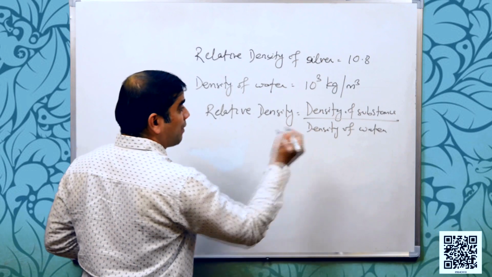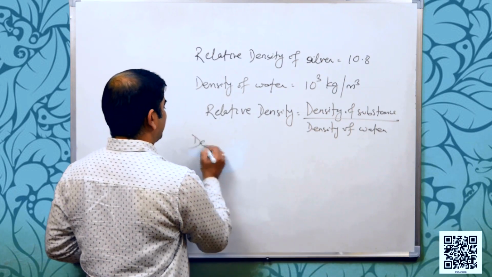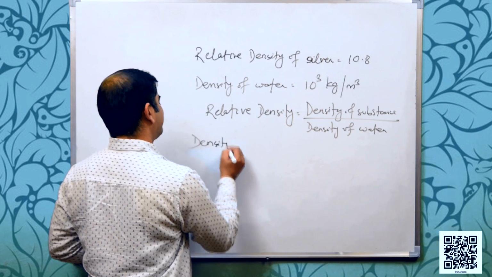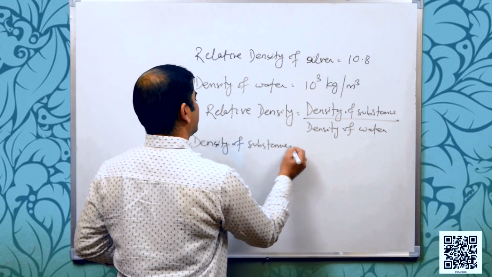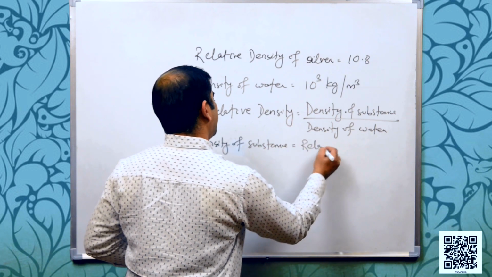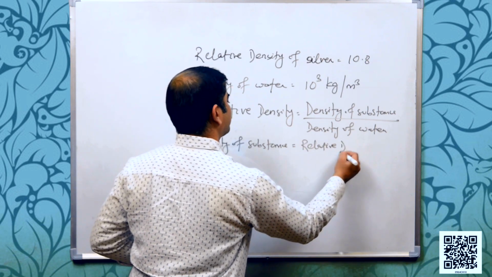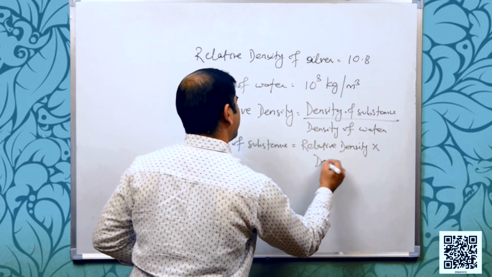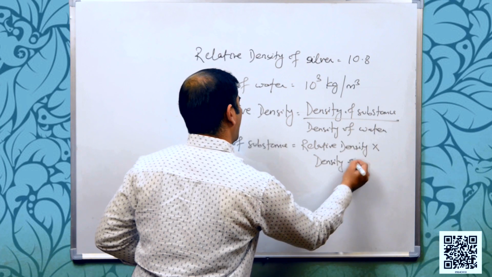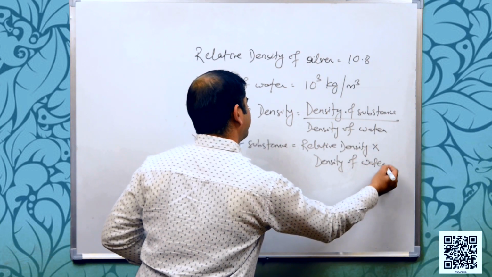So, from this we can find out that density of substance is equal to relative density multiplied by density of water.